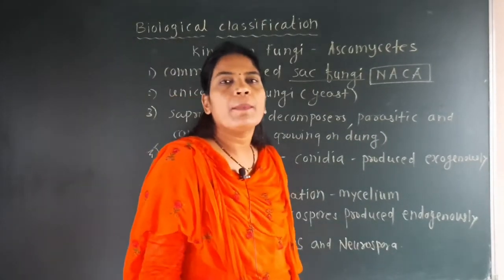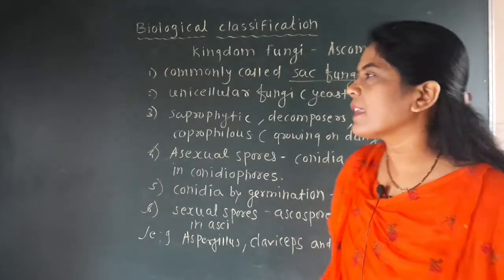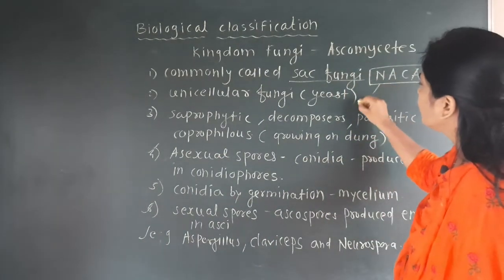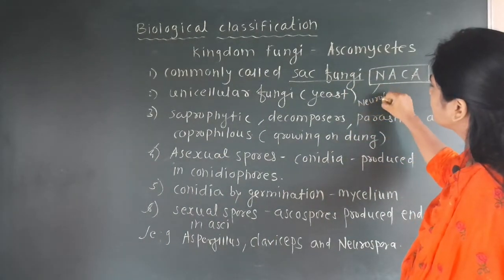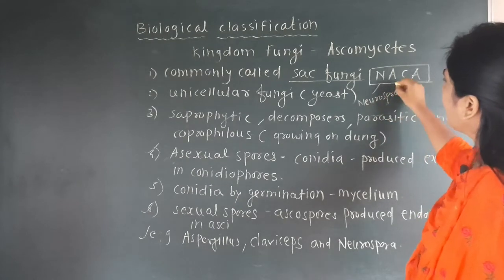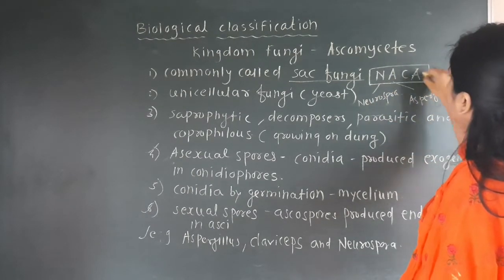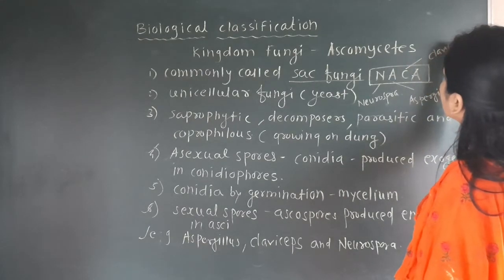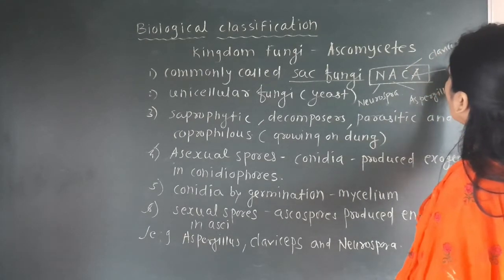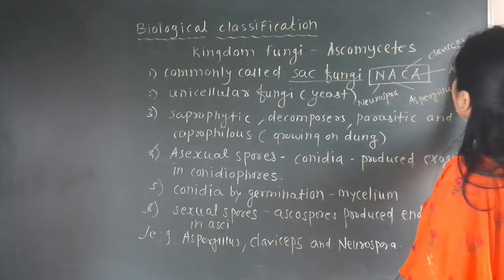We have to keep in mind NASA: N for Neurospora, A for Aspergillus, C for Claviceps, and A for Ascomycetes.